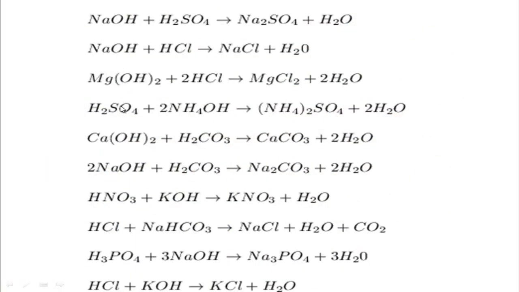Now follow more examples of neutralization reactions. Here, different bases and different acids are there. Magnesium hydroxide reacts with HCl and produces magnesium chloride and water. Also nitric acid reacts with potassium hydroxide and produces potassium nitrate and water. So these are different acids reacting with different types of base. But follow here, a metallic salt is always produced, and commonly water is also produced. But when the base is a carbonate compound, only in that case is carbon dioxide gas also produced.